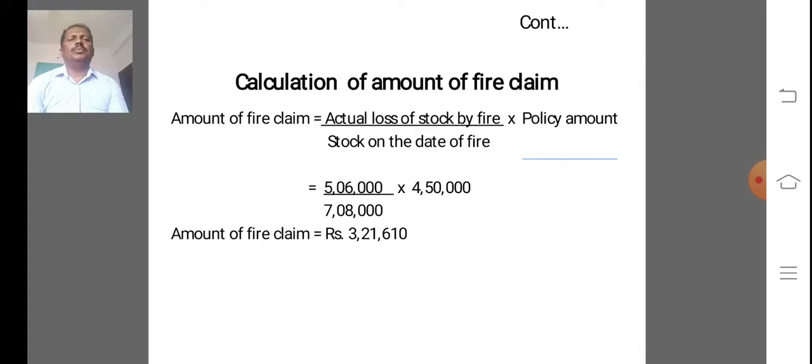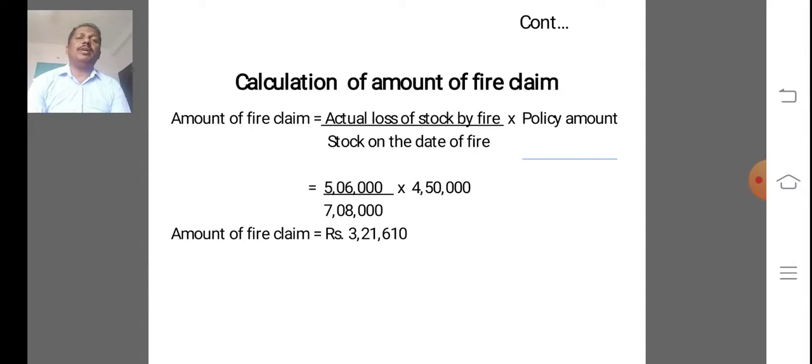Suppose first we know whether the policy amount is given in the problem, and whether goods are insured. When the stock is under insured, then we use the average clause situation. In the average clause situation, the claim admitted by the insurance company is calculated by using the following formula.